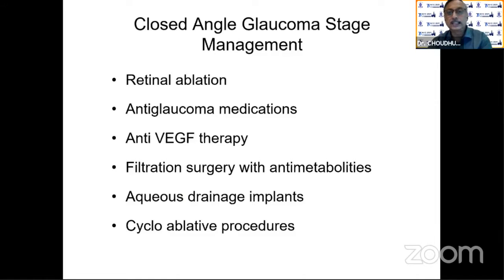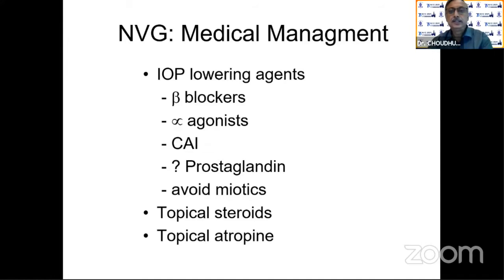But in the case of closed angle glaucoma, that's the toughest area. Retinal ablation, anti-glaucoma medication, it always does not work. Anti-VEGF therapy has to be intensified. Filtration surgery with antimetabolites we can try, but aqueous drainage implants work much better. Or if it doesn't help, we can go to cycloablative procedures.